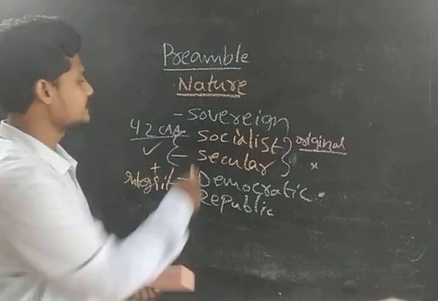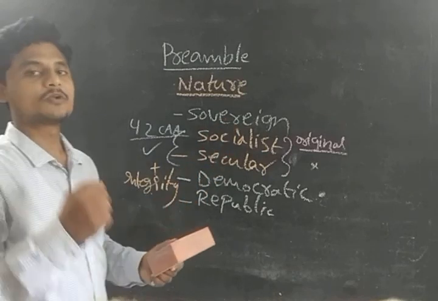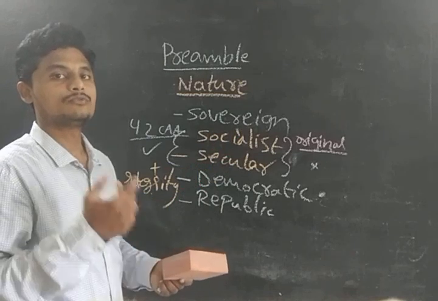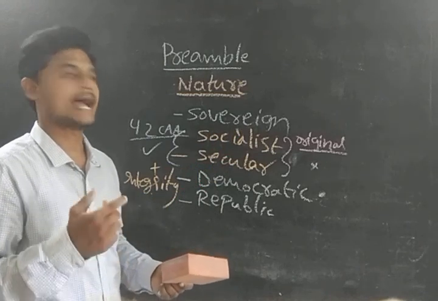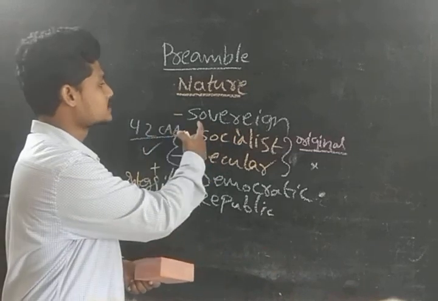Okay, so these three provisions, that is socialist, secular, and integrity, have been added into our preamble through the 42nd Constitutional Amendment Act. Clear, guys? Okay, now we are going to see what is sovereign.